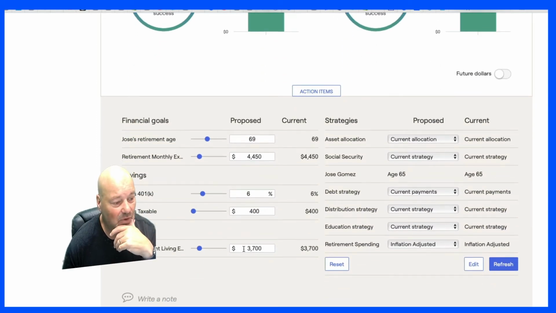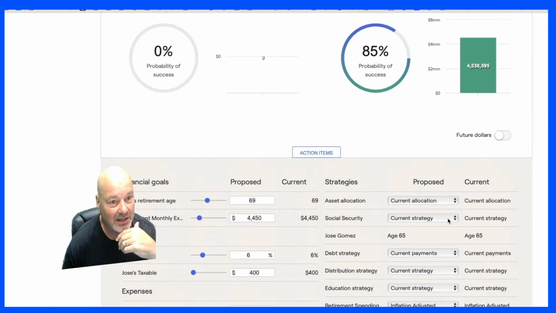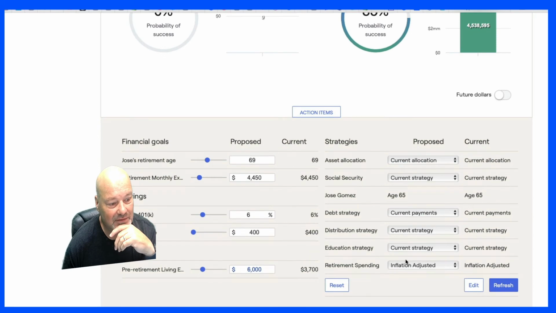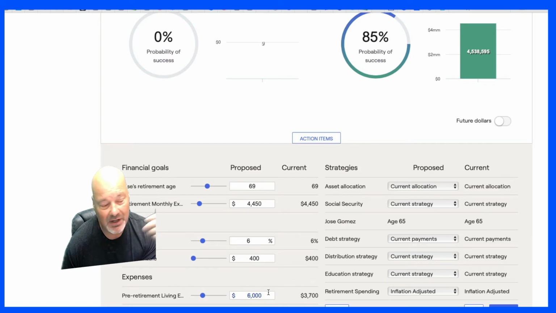That's not terrible. I think you're probably going to figure out that on $108,000 income, you're going to spend a lot more than $3,700 a month. So let me just change that to $6,000, which I think is probably still a little low. I think you'll figure that out once you start making that kind of money and living in that kind of income. So if you did spend $6,000 a month, which would be 70 grand a year, you would fall short.